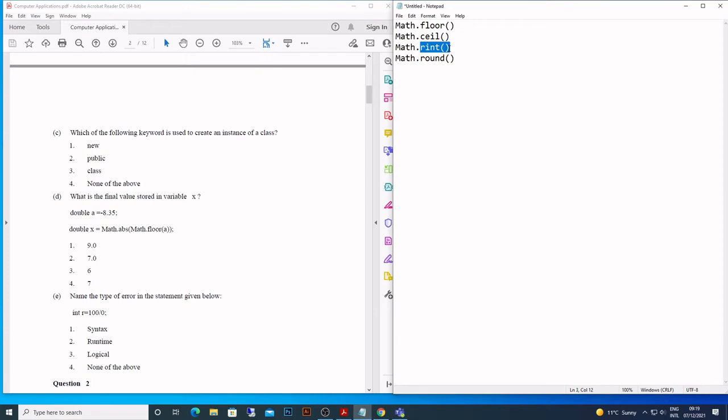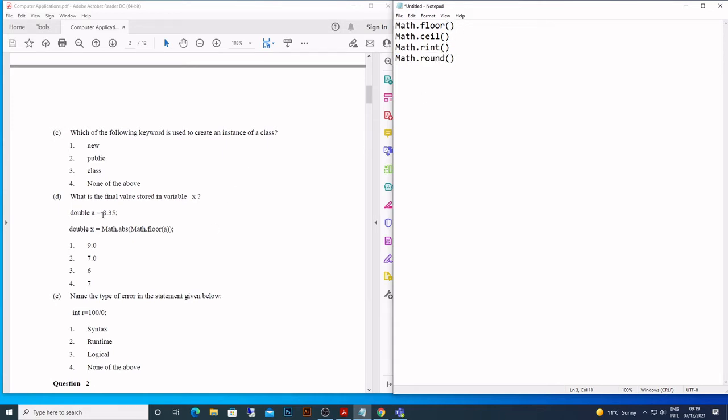Okay, rint, it rounds off up to 4, not 5. And this, we do what we do in maths, right? It rounds off the way we do it in maths. And this is the only one that returns a value as an integer. All the others will return a double value.